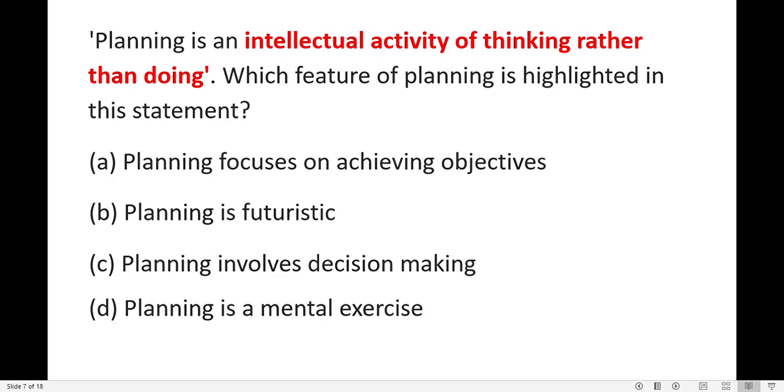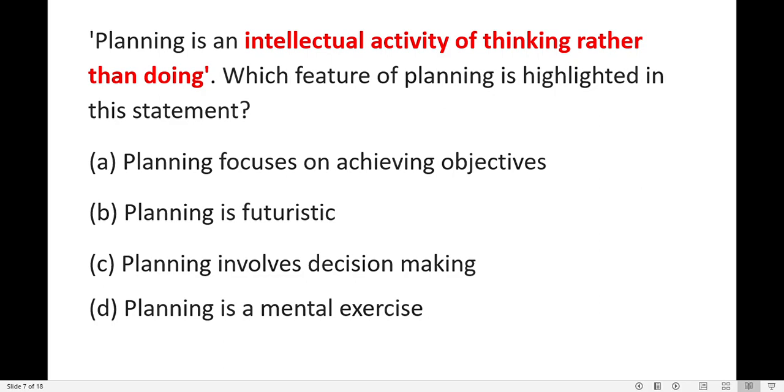Go to the third question. Planning is an intellectual activity. We know it very well. It is something connected with cognitive skills. So, planning is an intellectual activity of thinking rather than doing. Which feature of planning is highlighted in this statement? Since we are saying it is an intellectual activity, let's see the options first. It focuses on achieving objectives. It is futuristic. It involves decision making.